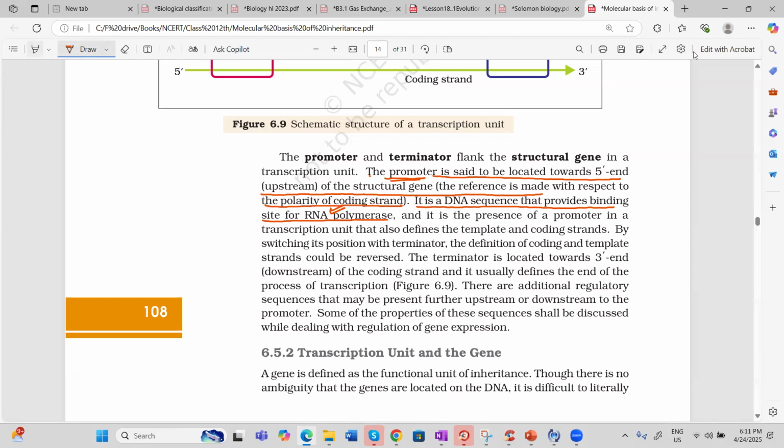So once again, listen. What is a promoter? A promoter is a DNA sequence which provides a binding site for RNA polymerase. Where is it located? It is located towards the 5' end of the coding strand, because we are making all the references with respect to the coding strand. Or it is present in front of the structural gene, upstream of the structural gene. So I think the promoter definition is clear.